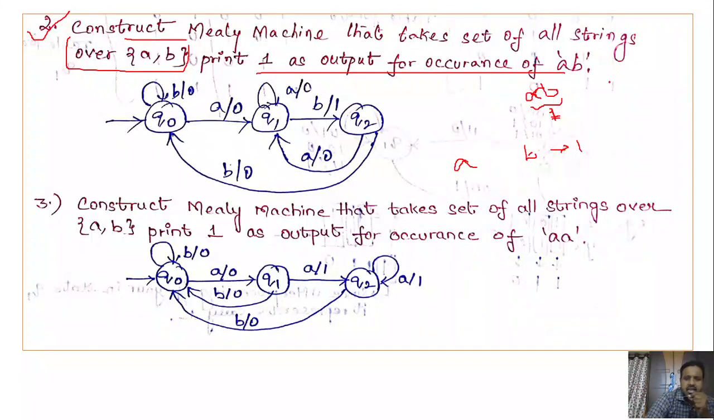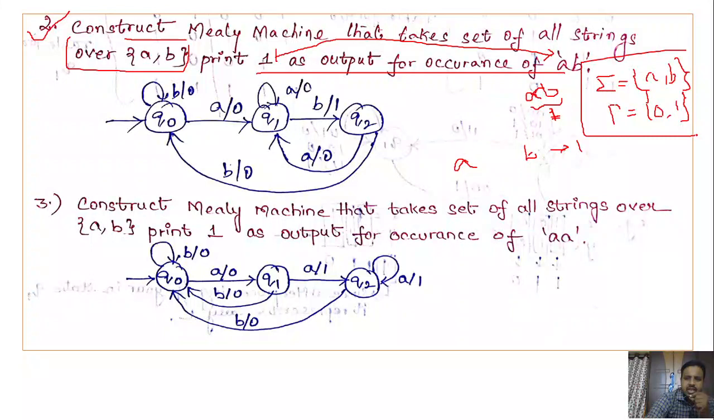First thing, you have to identify what sigma is. Sigma is already given in the problem: A comma B. So the string should be defined over {A, B}. Next, what is tau here? Here we are considering that the output should be 1 when it sees AB, otherwise it must be 0. So 0 comma 1 is the output. So tau is equal to {0, 1}.